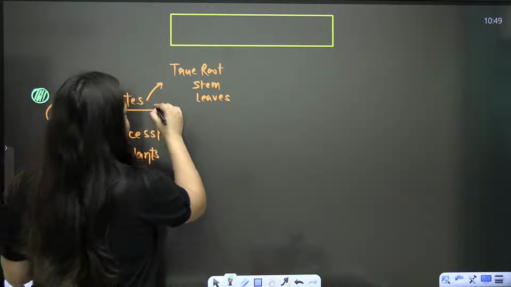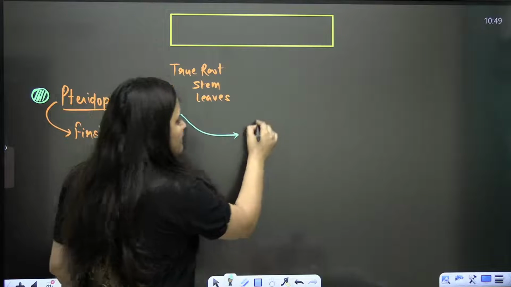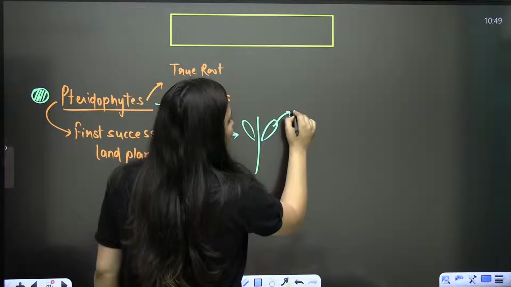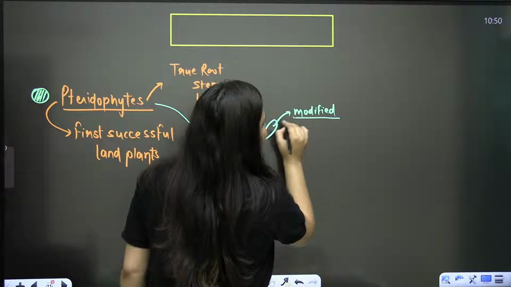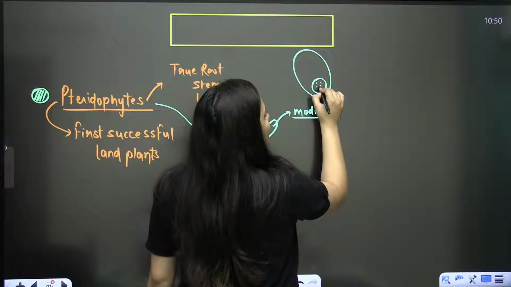Now in the case of pteridophytes, that's what we study, that some leaves will be modified. How will they get modified? Some leaves start bearing some structure in which spores will form.